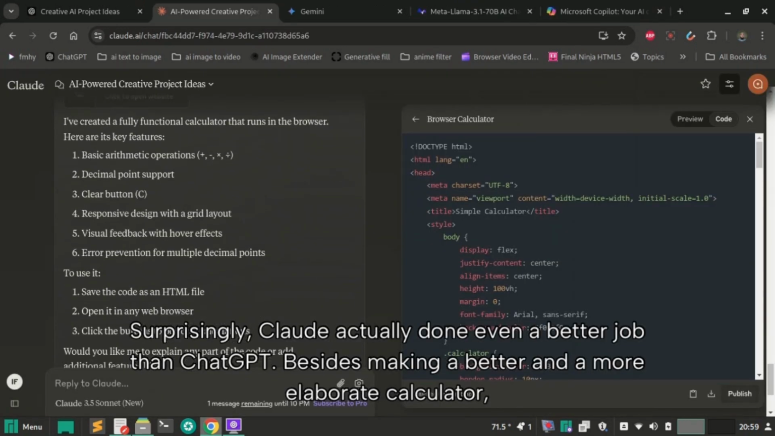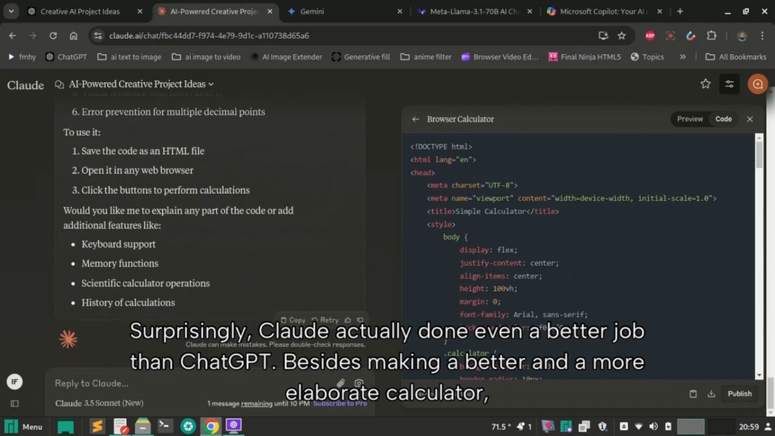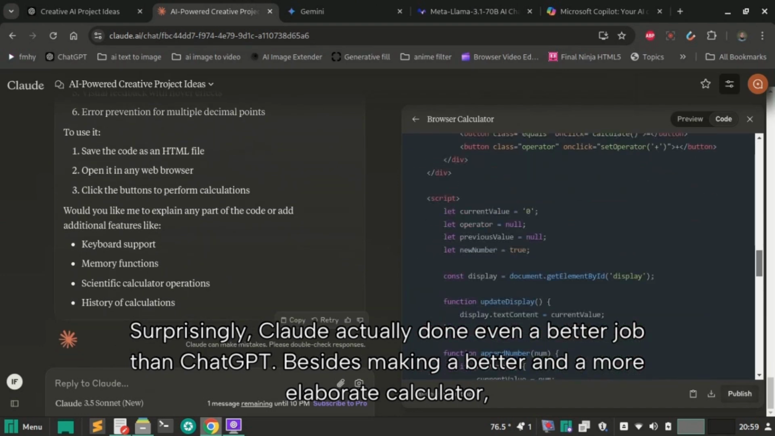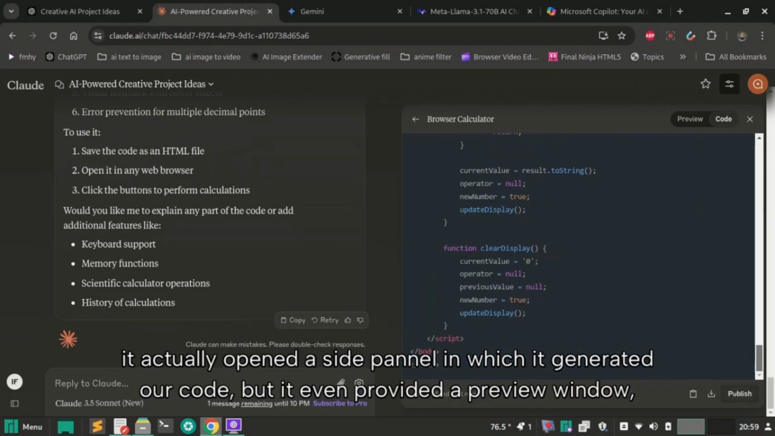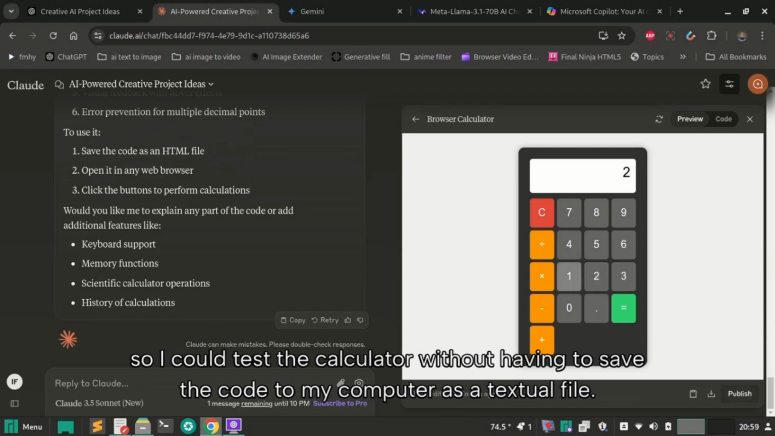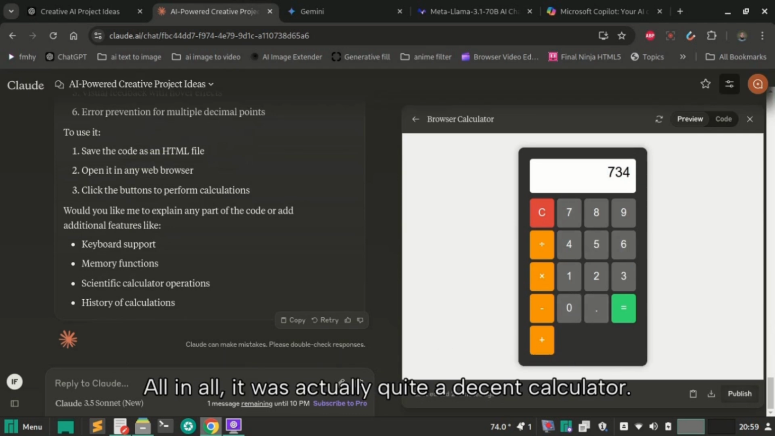Surprisingly, Claude actually did even a better job than ChatGPT. Besides making a better and more elaborate calculator, it actually opened a side panel in which it generated our code, but it even provided a preview window. So I could test the calculator without having to save the code to my computer as a text file. All in all, it was actually quite a decent calculator.